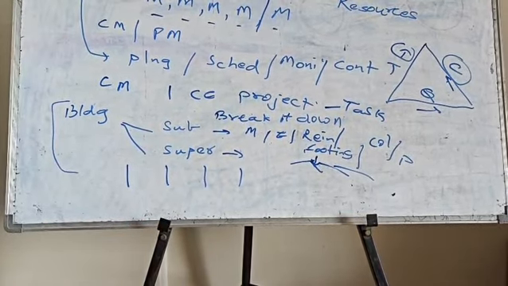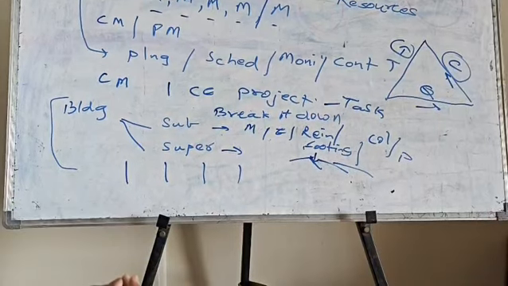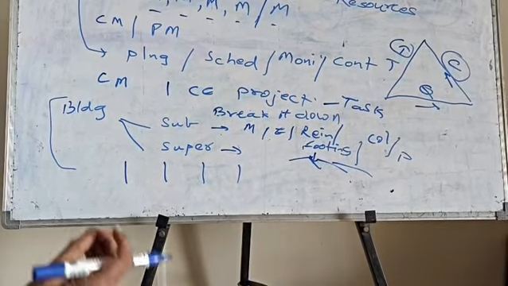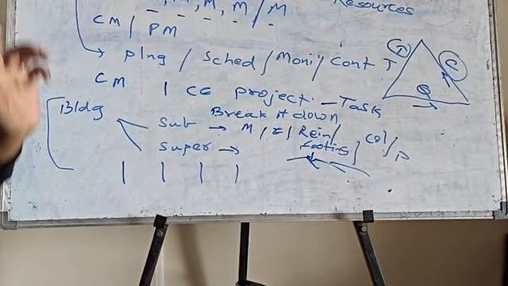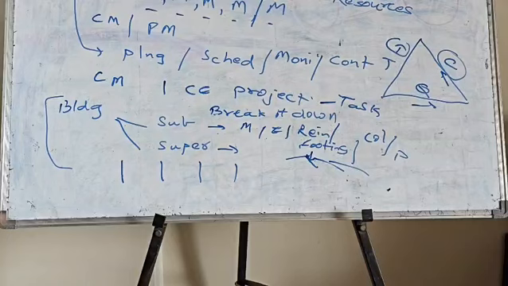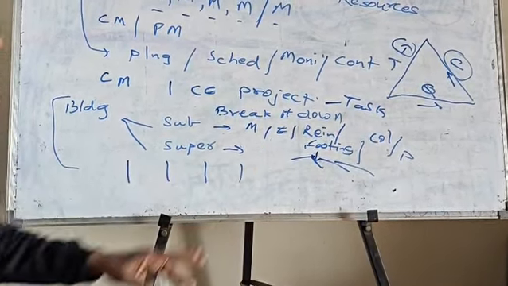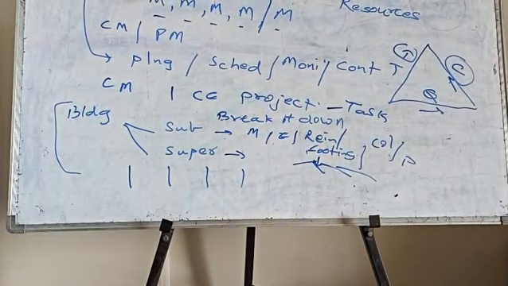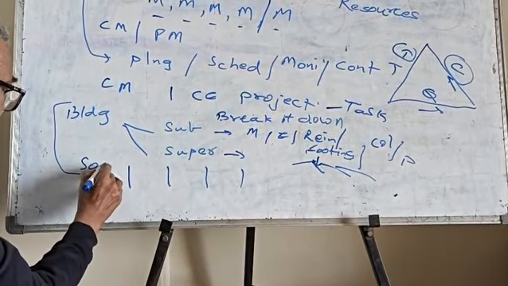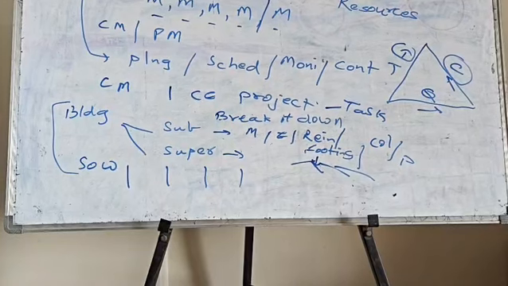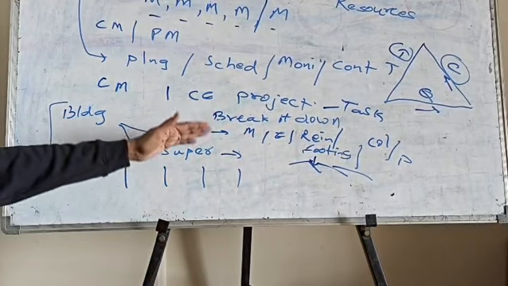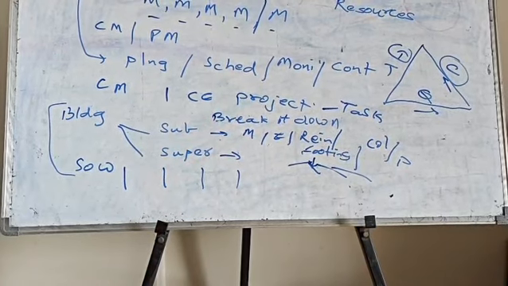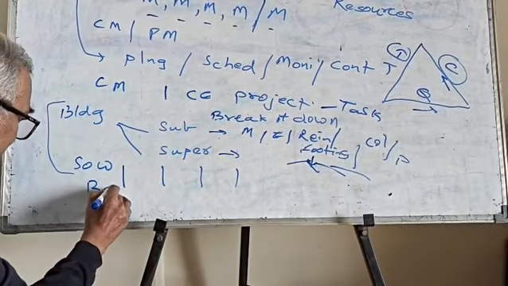Many people in the textbooks, and the teachers, forget to explain the importance of WBS, because without WBS we cannot attempt to take up a project at all, because you need to know all the details of everything. Then you need to first lay down the scope of work, the SOW. In the SOW you need to make the subtasks and arrange them logically, and you can even take the help of a bar chart here.